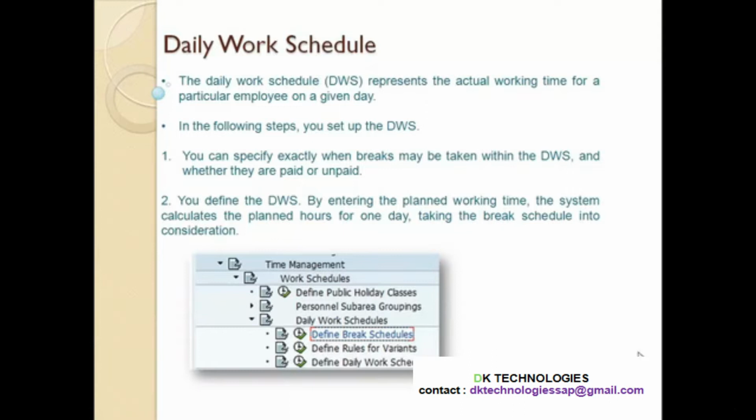While creating the daily work schedule, you will first define the break schedules, because when you work as an employee, you will also have a break, and that break can be paid break or unpaid break. It depends on the company's policies. So once you define the break schedule, you can assign that break schedule into daily work schedule, and then your daily work schedule will be created.